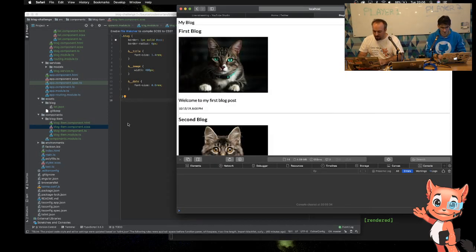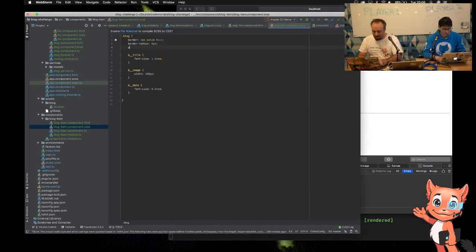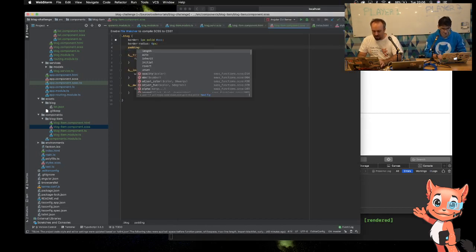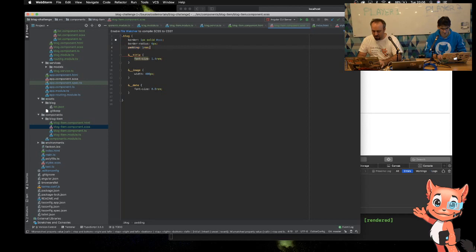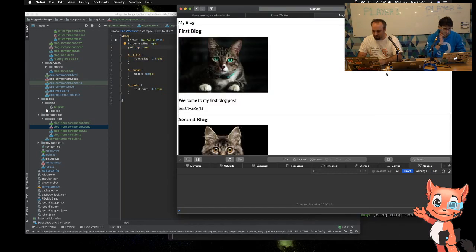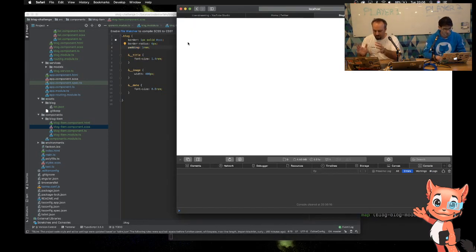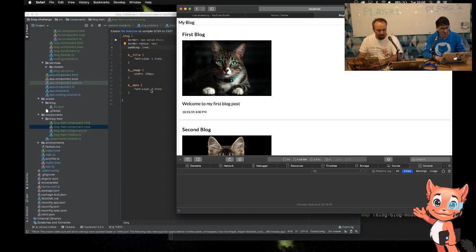I don't need to get too clever right now. I mean, we could add a bit of padding inside here. Let's see. We'll pad it with 1 rem as well. Just give it a bit more space. That doesn't look very good. Mine looks much nicer. Okay.